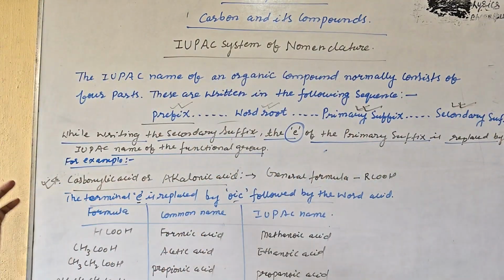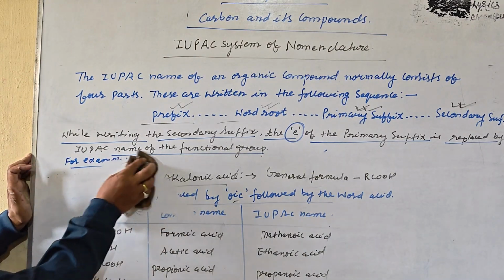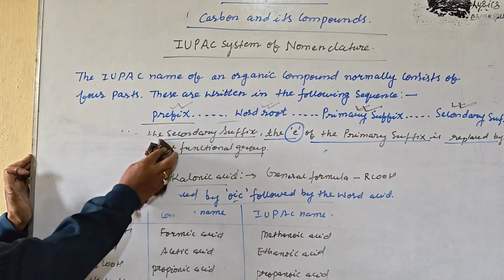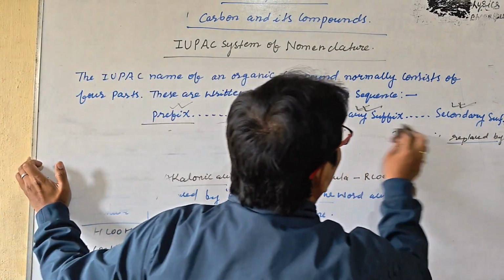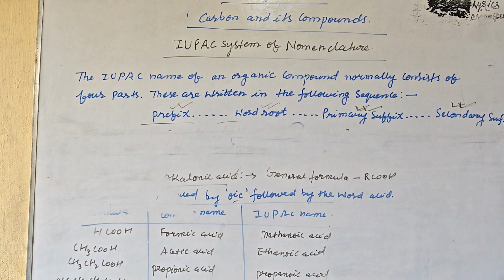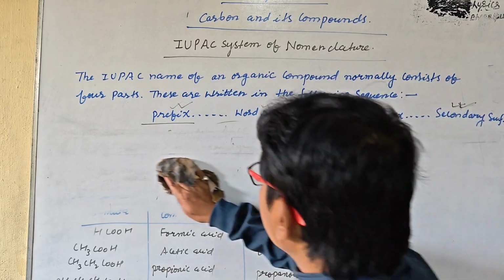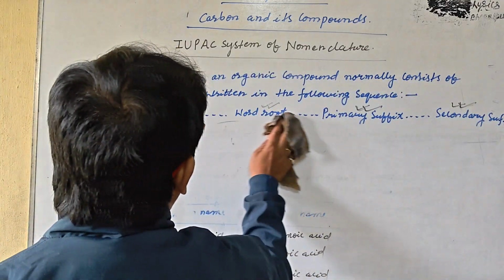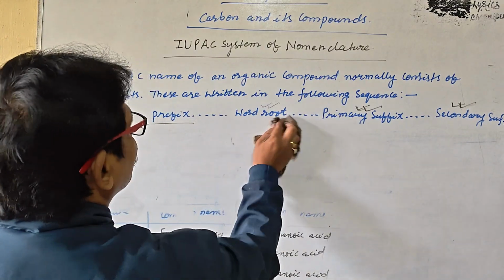Let us understand what is prefix. The last topic is prefix, and today the nomenclature is completed. This is all for you, and it is going to be quite clear about this. This is going to be clear, my dear students. The last topic, that is the prefix. We are going to understand the prefix, and this is the last.